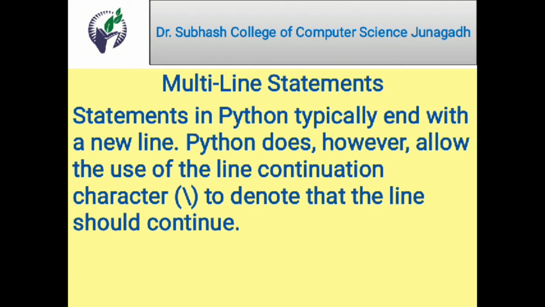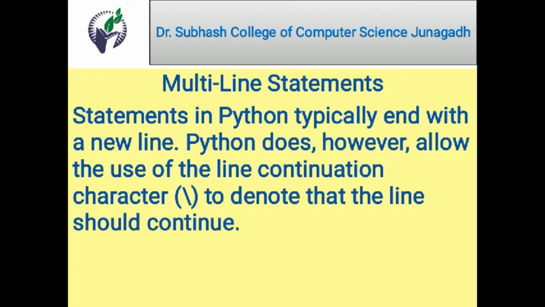Let us see one example. If you want to get the sum of numbers, sum equal to 1 plus 2 plus 3, the answer is 6. But if I want to write each part, 1 plus, 2 plus, in a separate line, directly it is not possible. It is not a free-form programming language.